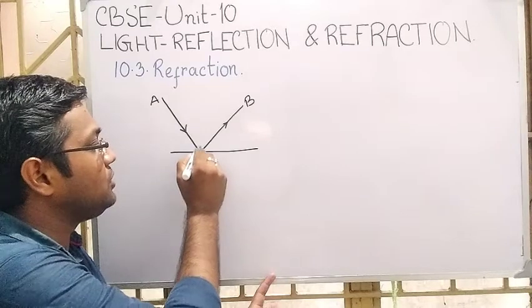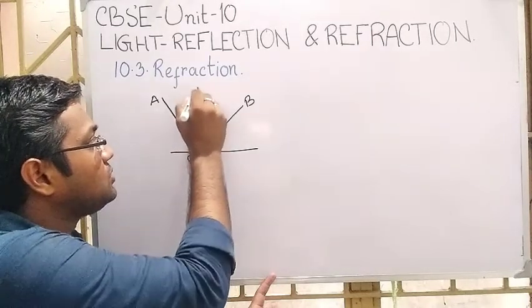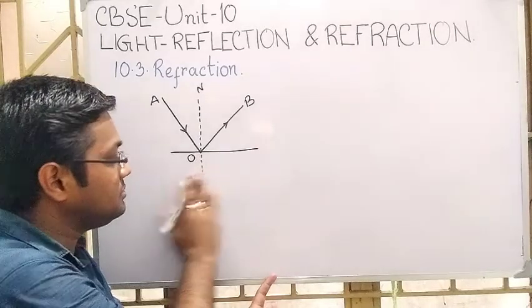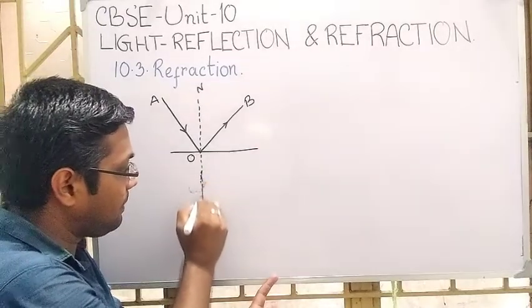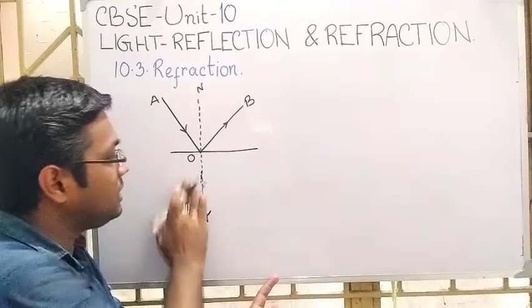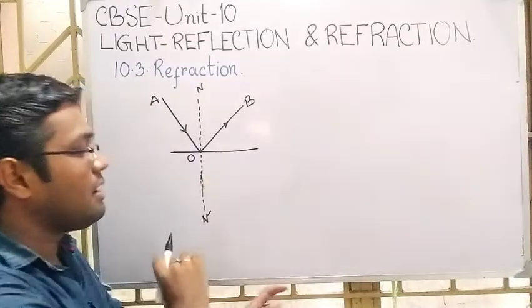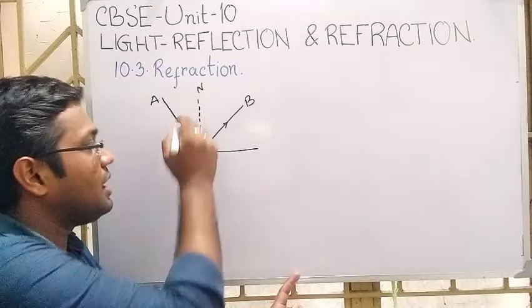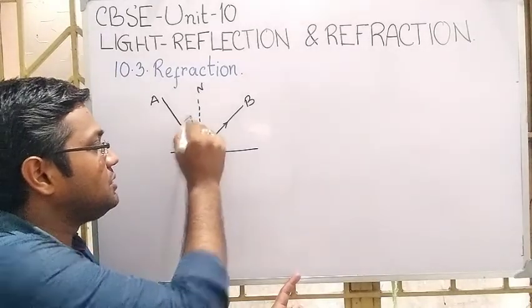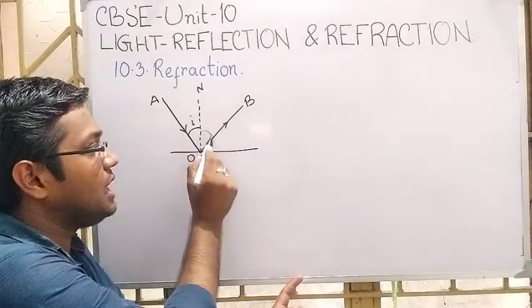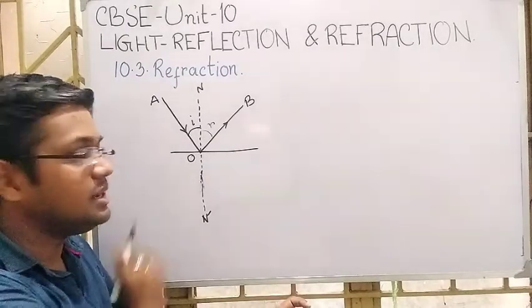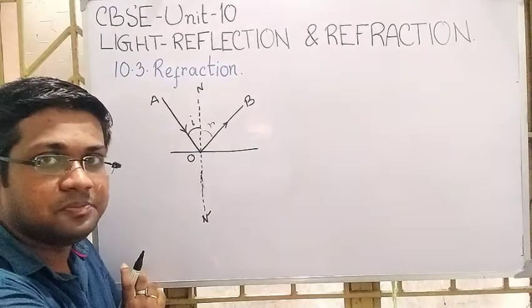O is the point of incidence. So NO, N prime, we can take as the normal at the point of incidence, and this one is the angle of incidence and this one is the angle of reflection. That we have understood till now.